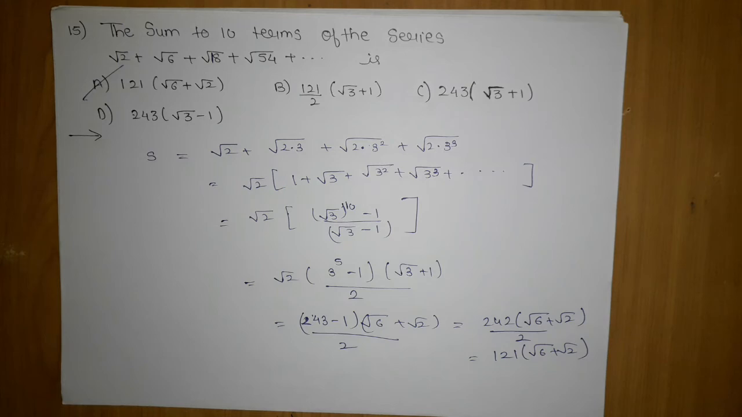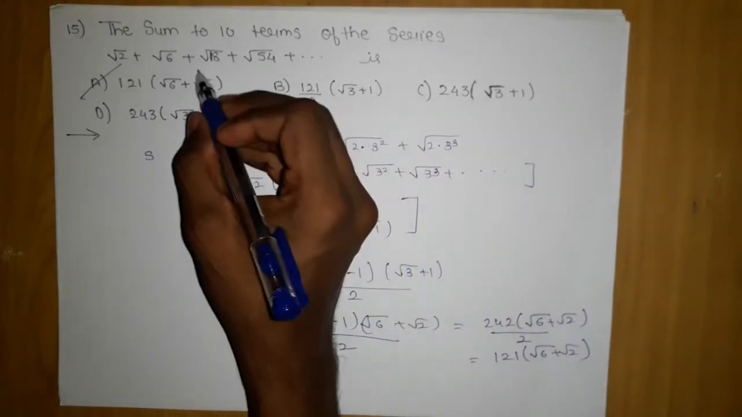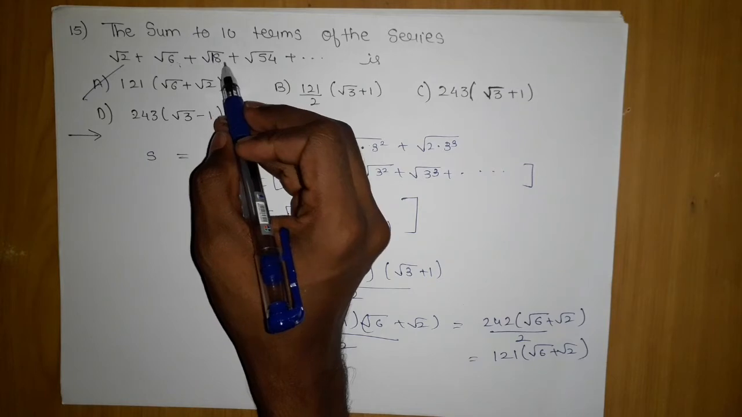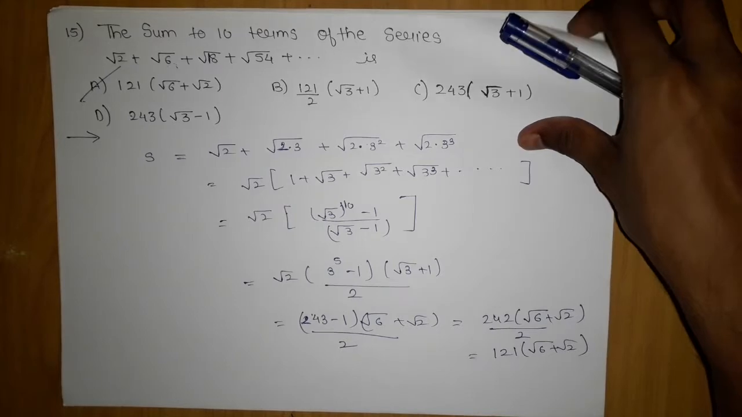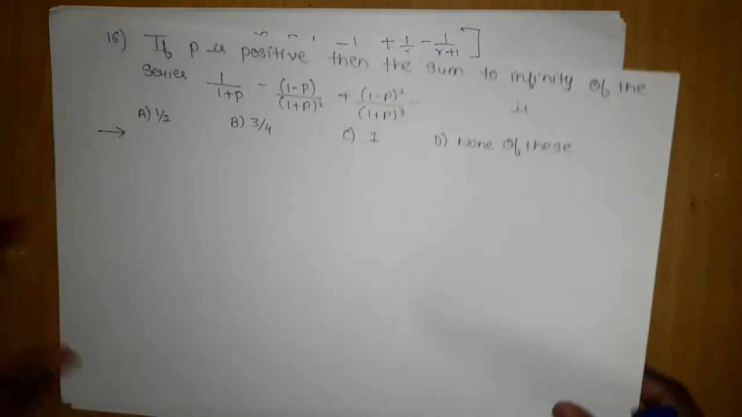So hope you have understood each and every step, how we came across this. Although I did this step fast, you can easily make out that this is 2 into 3, this is 2 into 3 square. But this will come if you solve the questions. Practice them, then only you will be able to observe things rapidly. Let's move on to the next question. The next question is this.